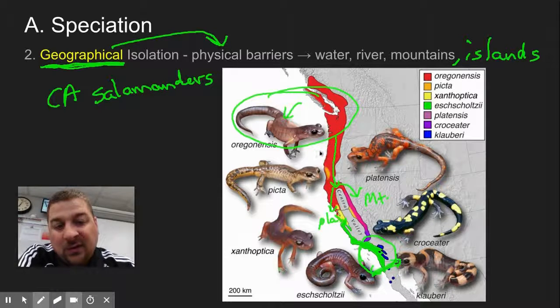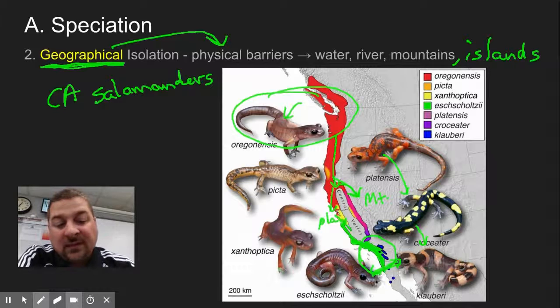Okay, on the coastal plains, they kept this drab appearance of sort of reddish brownish. That was kind of the best camouflage for the salamanders. Whereas the ones that moved up into the mountains where there was more vegetation, they started to develop this marbling or these spots because they were better camouflage.